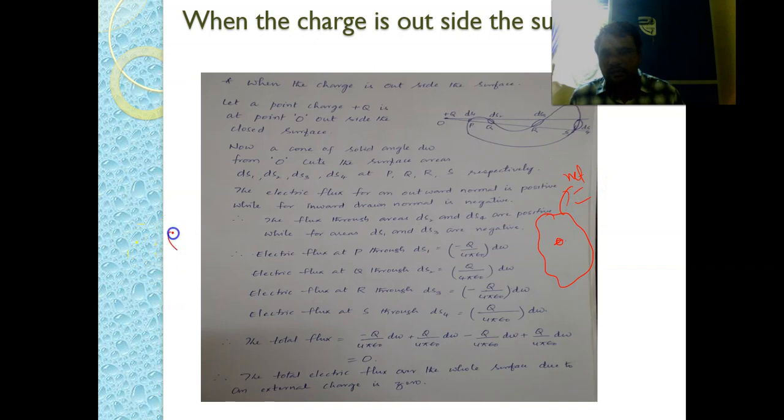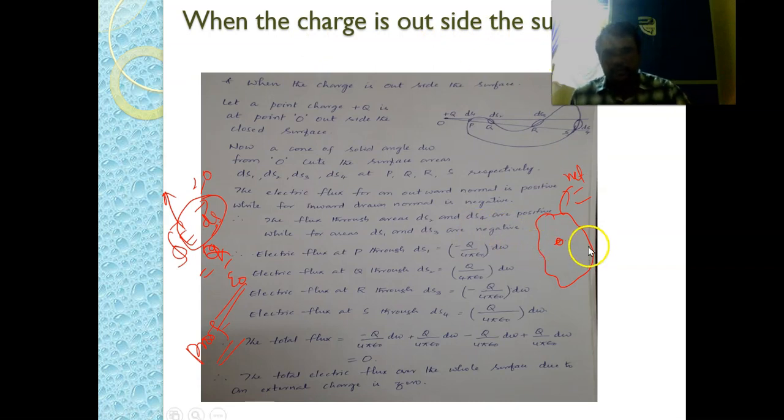According to Gauss law, E bar dot ds bar is equal to q by epsilon naught. Here q is equal to 0, which means the electric flux should be 0. So this is the proof of Gauss law for the case where the charge is outside the surface.